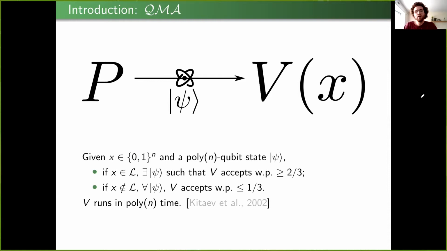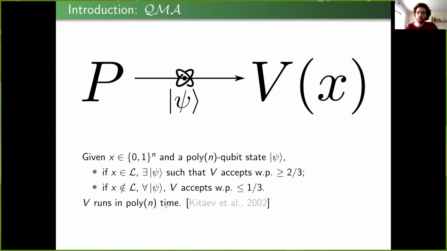I'll get back to this in a second, but for now, let me flash here the definition of the complexity class QMA, which, if this is unfamiliar, I encourage you to pause and read carefully, but I'd like to just quickly go over what it means. This is the set of all languages that admit a quantum algorithm V, the verifier, that satisfies two conditions. One is that if it receives a string that is in the language, then there exists a proof that convinces the verifier of this fact. Whereas if the string is not in the language, then no proof can convince the verifier that it is with large probability. And the verifier here is bounded, which means in this case that it runs in polynomial time.